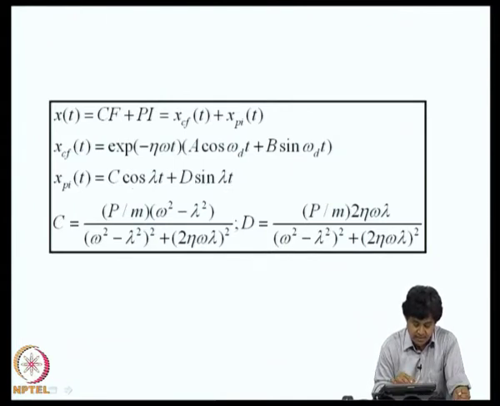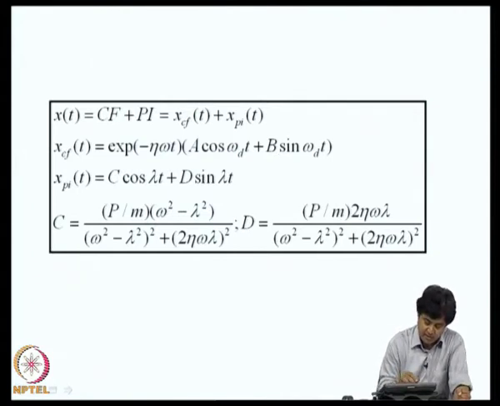These constants C and D have to be obtained by performing a harmonic balance of the equation of motion with a right hand side as p cos lambda t, whereas these constants A and B are the arbitrary constants of integration which have to be evaluated based on the initial conditions of the system. So, if we do this harmonic balancing, I get for C this quantity, for D this quantity.